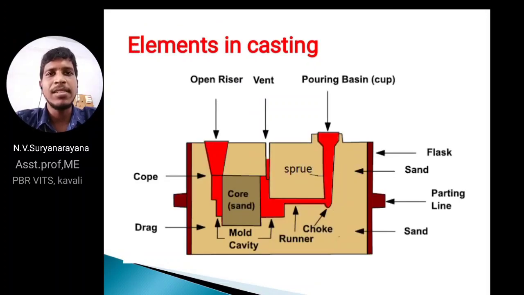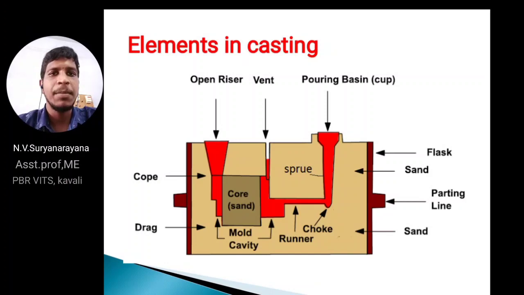Next, what are the elements we are using in the casting process? I am showing one figure here, the parting line which is dividing two halves, cope and drag. Cope is the upper one and drag is the lower one, the one below. In this, the yellow part is the sand. We are using green sand in the surroundings of the cope and drag to be filled. After filling that sand, it is rammed using a rammer. And in this I am showing the runner and riser, the open riser here.